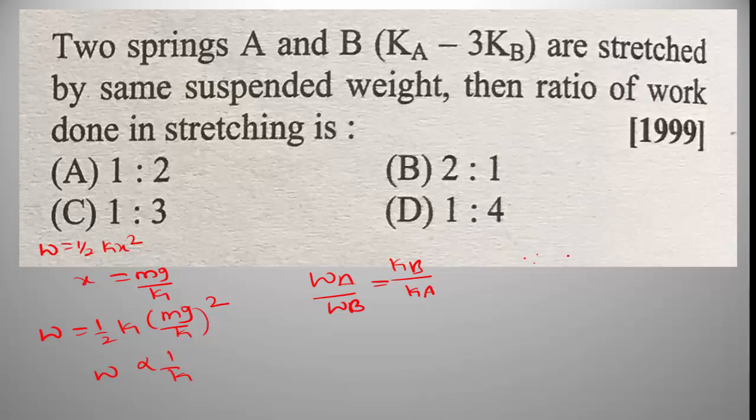In the given problem, Ka is equal to 3 Kb. Now substitute the values here: Kb divided by 3 Kb. Kb gets cancelled. We get the answer 1 divided by 3. Option C is the right answer.